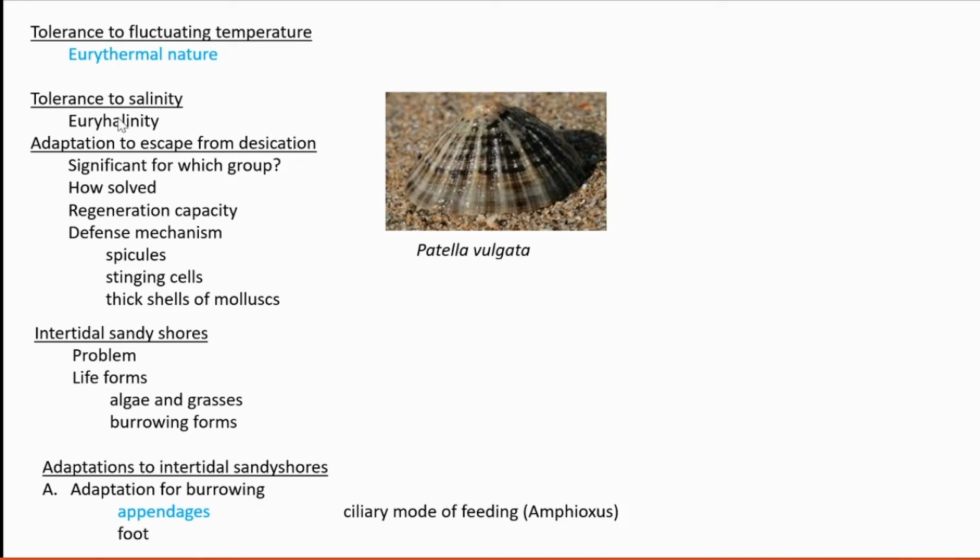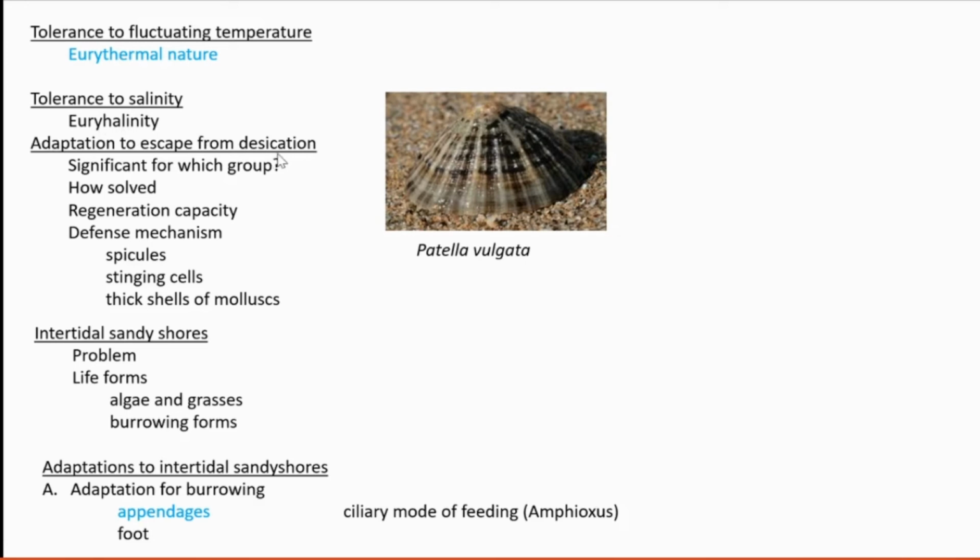Then tolerance to salinity. It should be adapted to varying salinity, because when high tide is there, water is coming and filling the rocky pools, and during low tide there is not that much water, so the salinity there changes. So the organism also needs to cope with that variation. So the organism should be euryhaline.